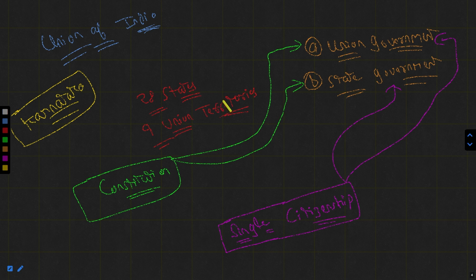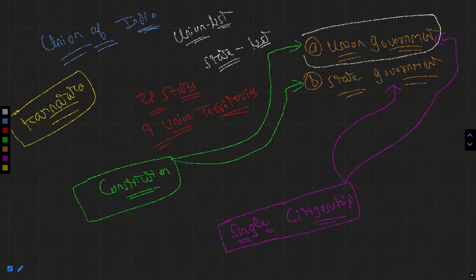The third thing which is different is that India has a division of powers. It means that the union government is different and the state government is different. Both could exercise their powers based on the matters listed in the union list and the state list. But remember, whenever there is a need, then the more powerful, or you can say entire, power will be restored to the union government only.